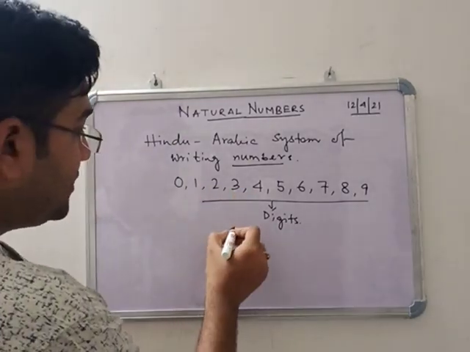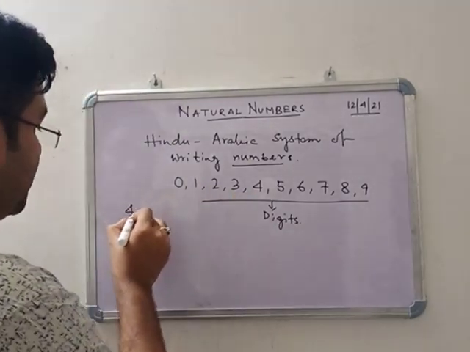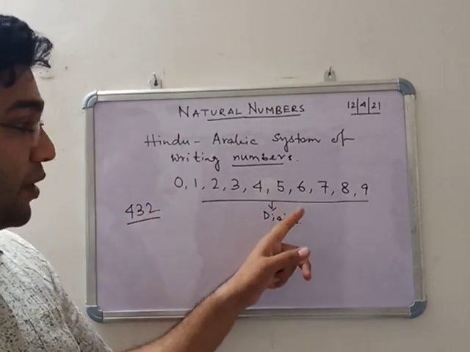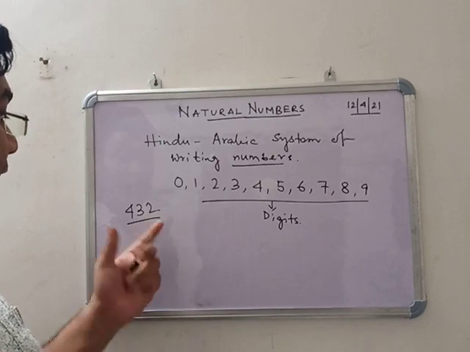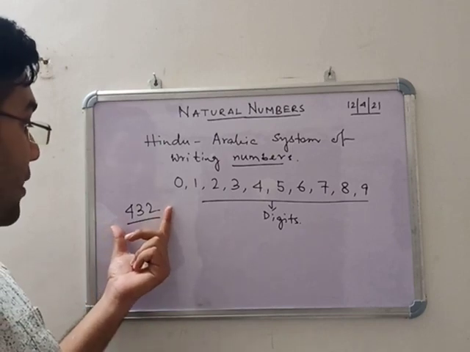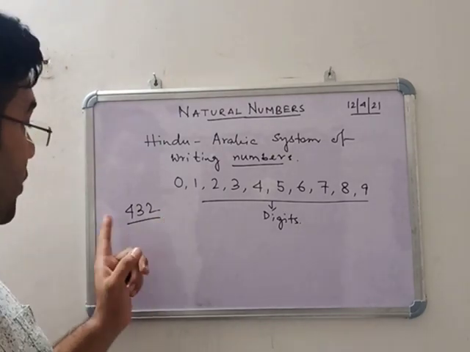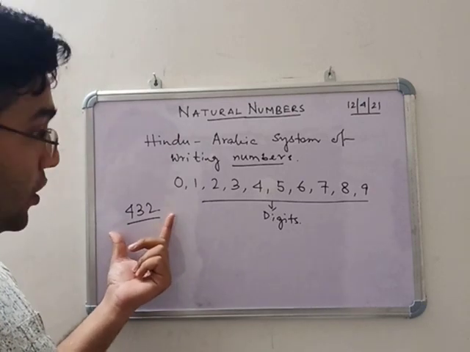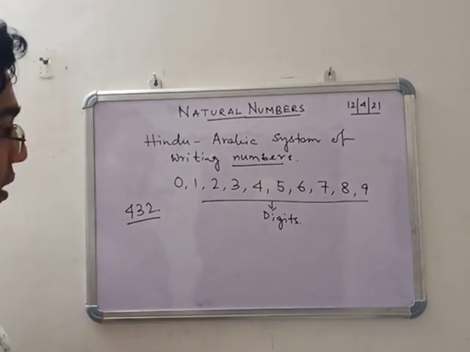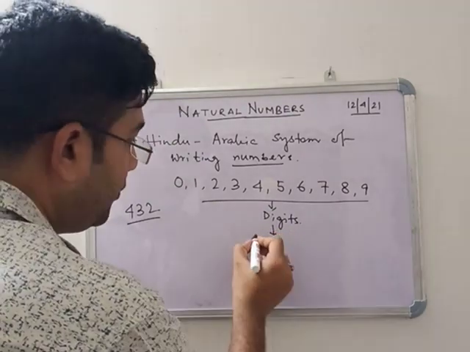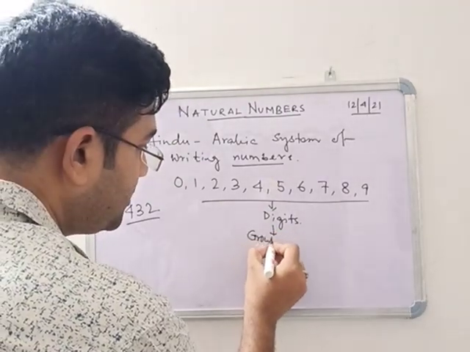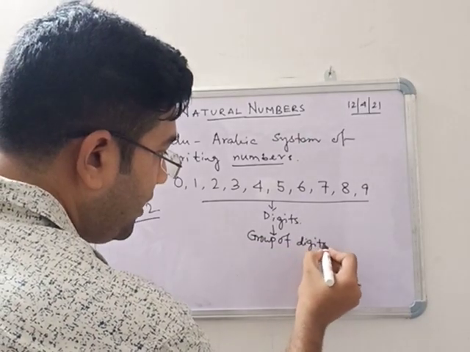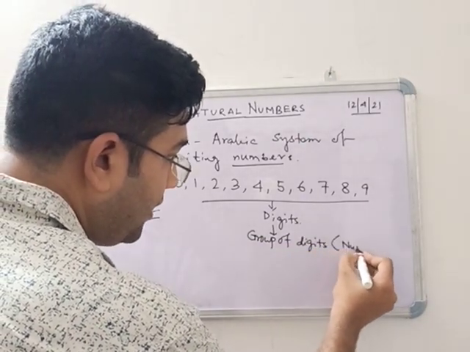Suppose we write 432. So 432 means we are taking the numbers from here and writing 432. So when you are writing 432, that means a group of digits is there. So this is called a numeral. When we choose a group of digits, then we say that this is a numeral.